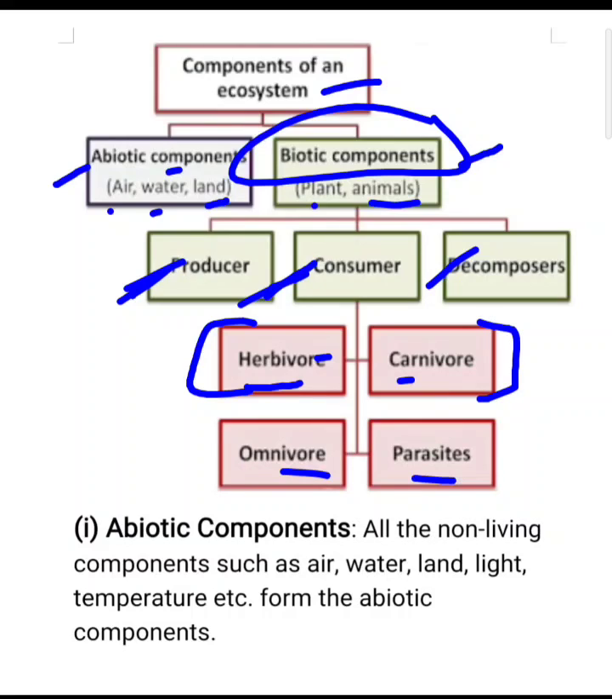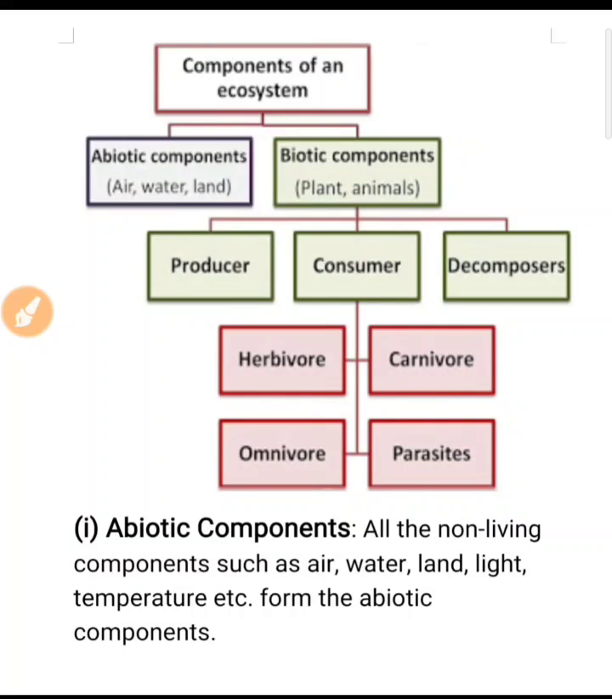Carnivores are those animals which eat herbivores, means it doesn't directly intake the plants but it depends on the herbivore. But you can say that carnivores also depend on the plants for their food indirectly, not directly but indirectly. Omnivorous, these are the animals which eat plants as well as animals, means these are both herbivore as well as carnivore.